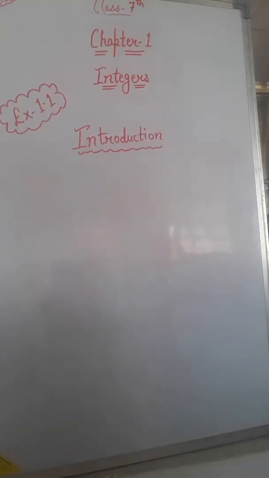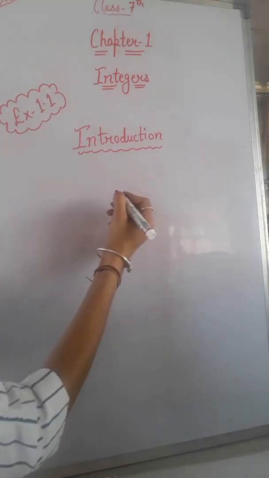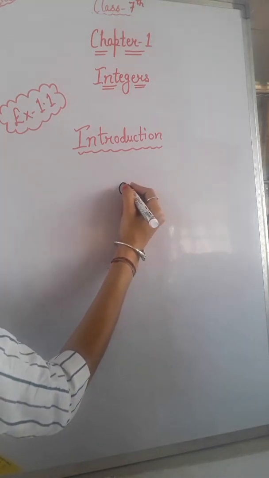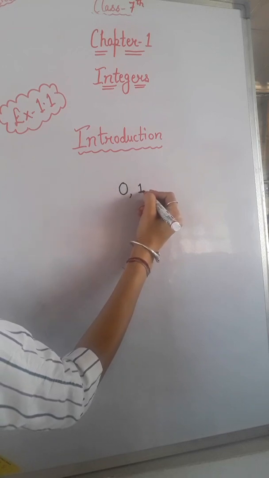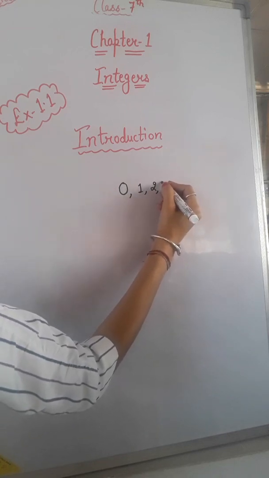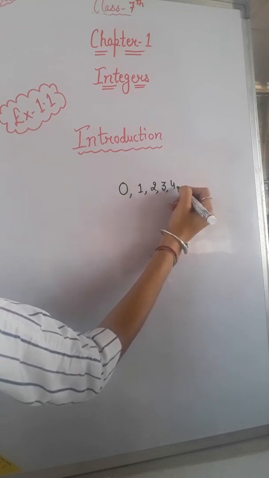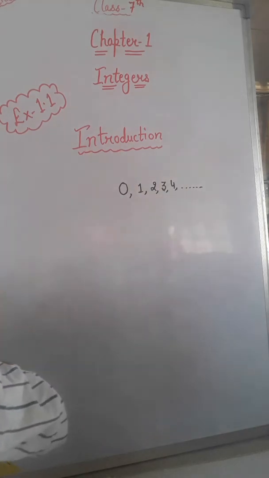So students, now we are going to do mathematics class 7th chapter 1, that is integers. As you all know about integers, what are integers? Basically integers are generally the numbers including 0, like 0, 1, 2, 3, 4 and so on.